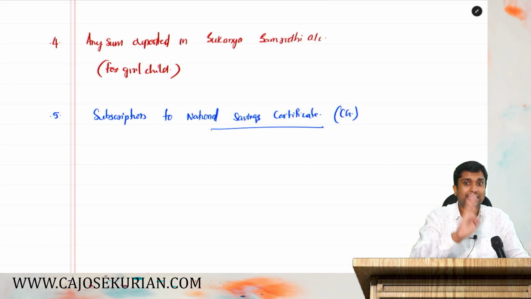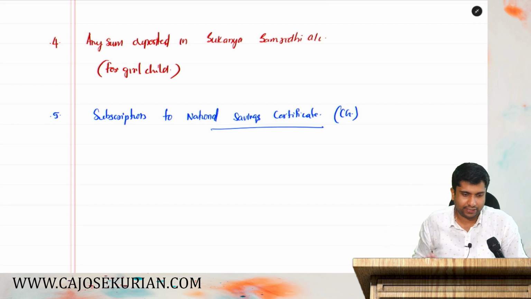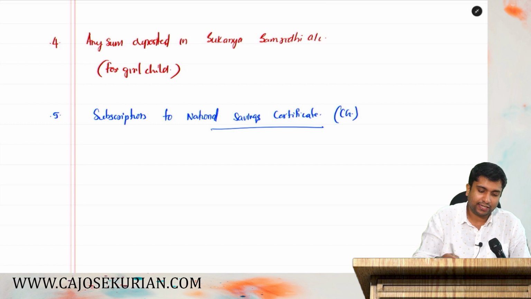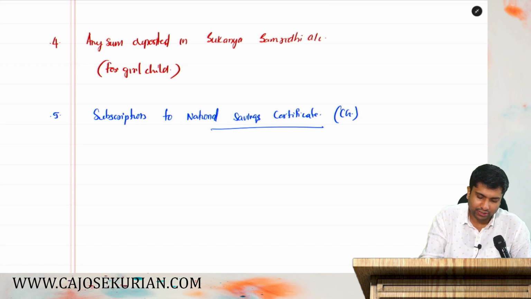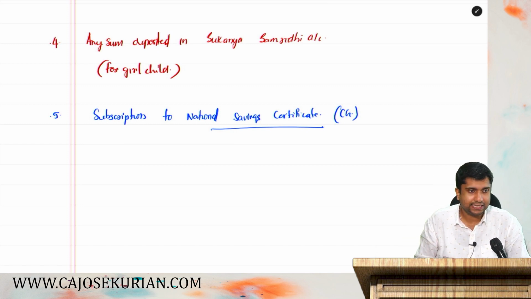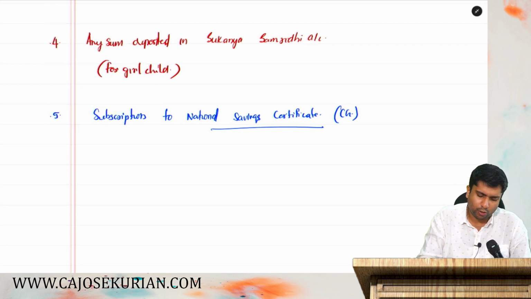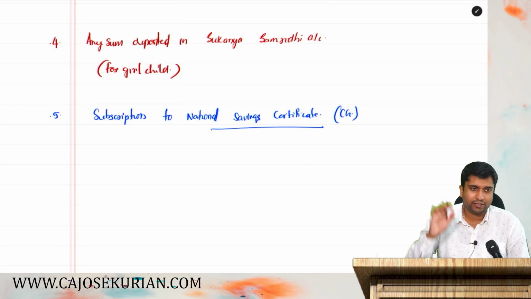National Savings Certificate is introduced by the central government. You are investing in that, you will get the amount invested as a deduction, subject to the overall ceiling limit under 80C. What is the overall ceiling limit? Maximum deduction altogether shall never go beyond 1,50,000.